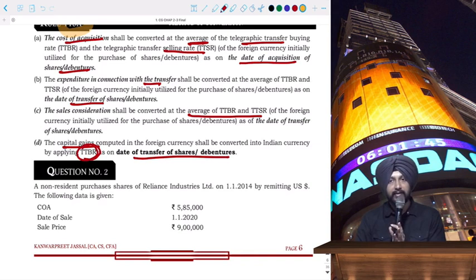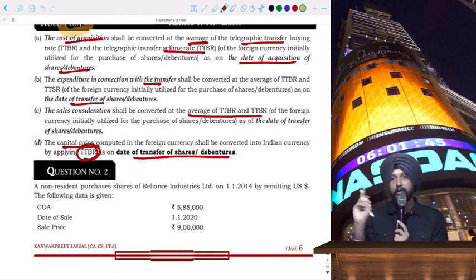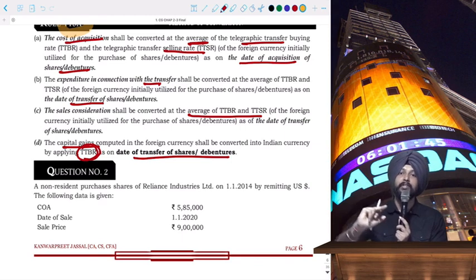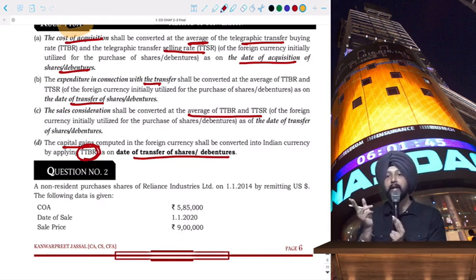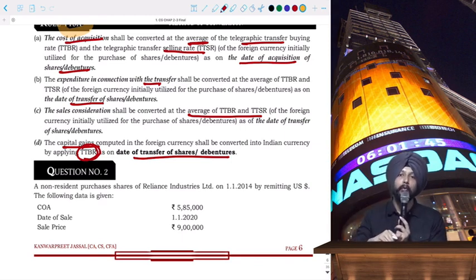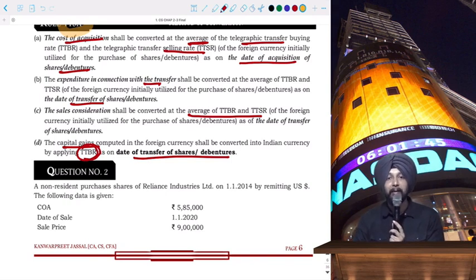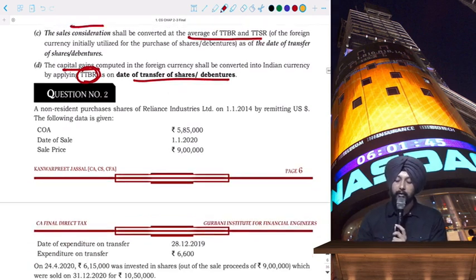So for sale, on the date of sale, for purchase, on the date of purchase, for expenses in connection with transfer, on the date of sale, average. Everywhere you are taking average of TTBR and TTSR, but once you've calculated the capital gains and are converting back from capital gains into rupee equivalent, you will only consider TTBR. On which date? On the date of transfer.